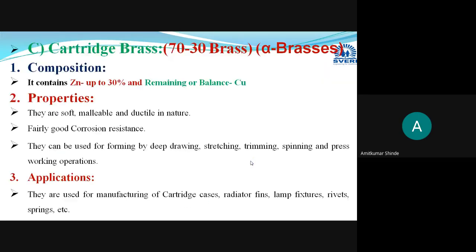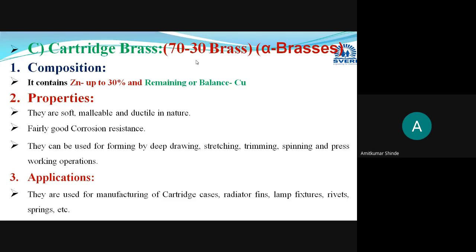And after that, the next type of alpha brass is cartridge brass. In cartridge brass, 30% zinc and 70% copper will be there. That's why this cartridge brass is also termed 70-30 brass. 70% copper and 30% zinc, with the remaining amount being copper. It is also known as 70-30 brass.